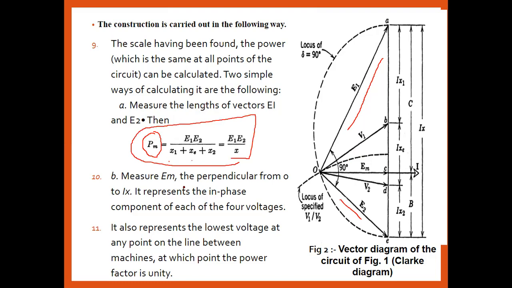Now the second method is to measure EM. So how can we measure EM? Just draw the perpendicular from O to the point C, O to the IX. Now I will draw the perpendicular from here, and then it is represented in the phase components of each of the four voltages. Now what will this be?